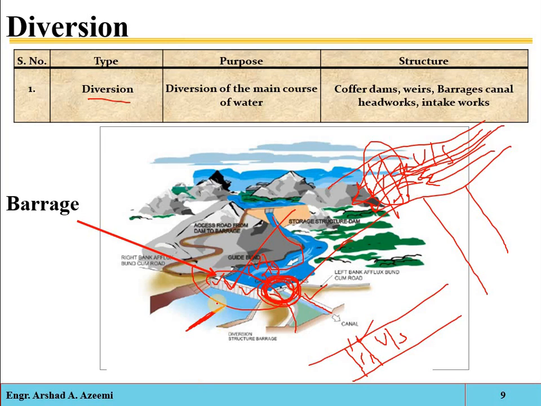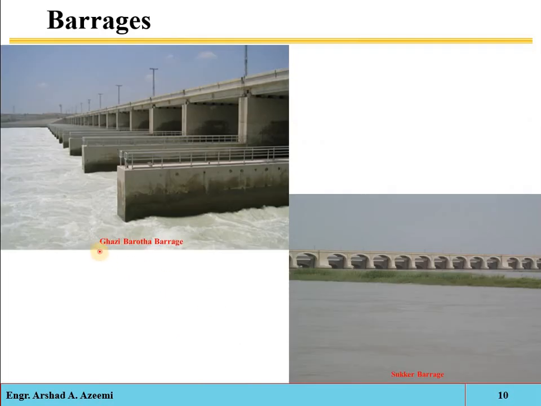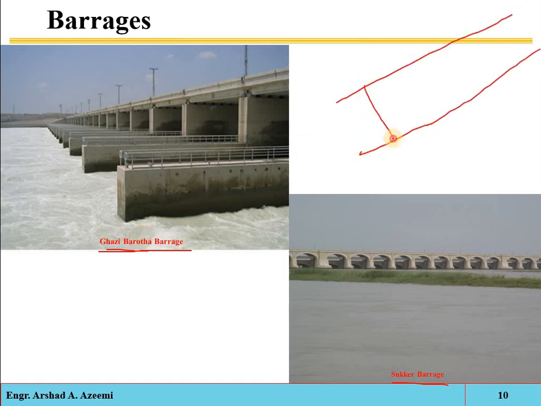Okay, see, in Pakistan, if you have observed or if you remember, these two barrages, the Ghazi Barotha barrage and the Sukkur barrage. Remember, these two barrages are constructed on the Indus River. Okay, and also see, the main purpose of these structures is just to raise the level of water at the upstream side. So now when you construct a barrier, obviously the water level at the upstream side will be raised. Now that will be used for different purposes.